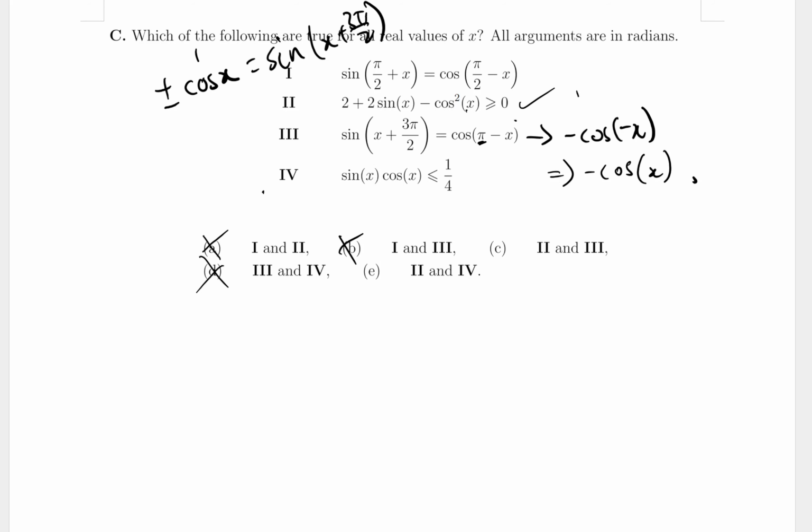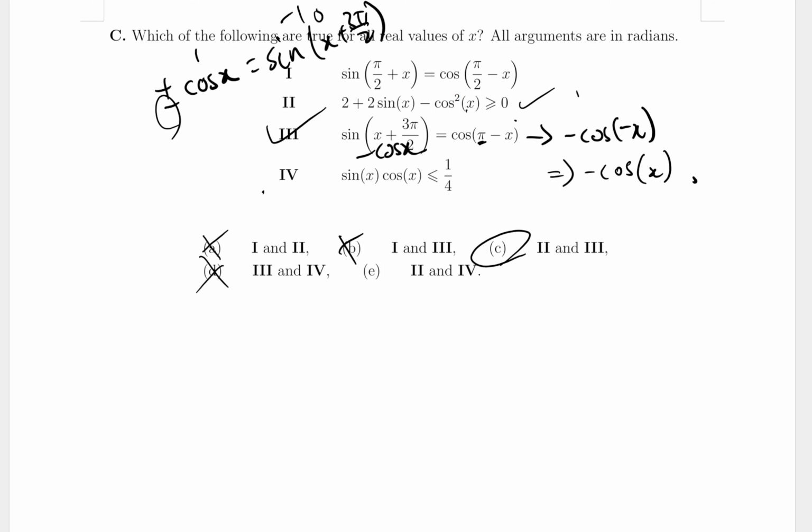So cosine 0 is 1, right? And if I put x is 0, what is sine of 3 pi on 2? Well, sine of 3 pi on 2 is minus 1, right? So we know that this is also minus cosine of x, because you need the minus to make this equality hold, all right? So in that case, left-hand side is minus cosine, right-hand side is also minus cosine, so 3 is correct, okay? So, if 3 is correct, then we know it's C, right?